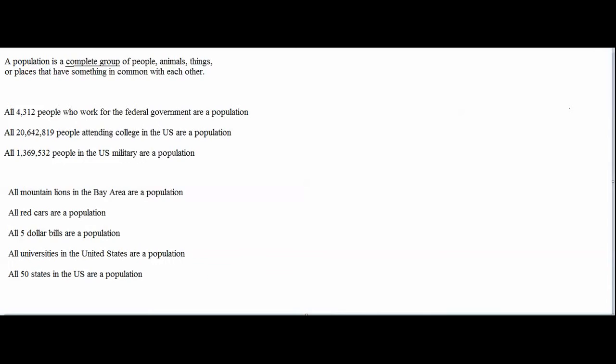I could calculate that average, or mean, by adding the 20,642,819 answers and dividing the total by 20,642,819. The number that I would be calculating in this case would be called a population mean. A population mean is a mean of an entire population. It's a mean, or an average, that describes something about an entire population.